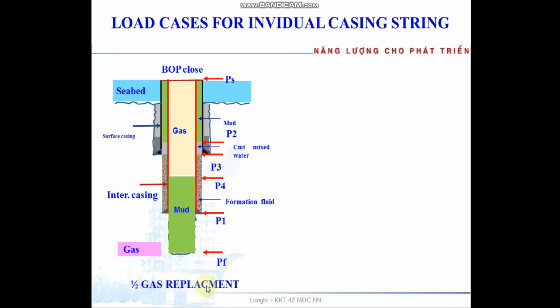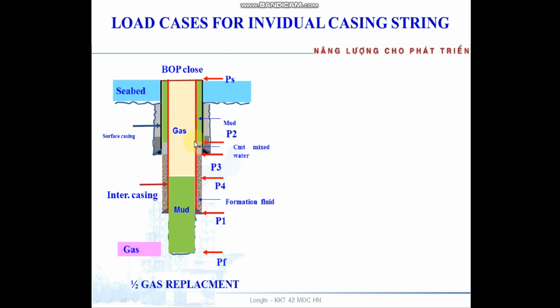Got 1.5 gas replacement. This is the gas reservoir in the lake section with gas cage, and we close the BOP and have 1.5 gas inside the casing. So on the casing, the internal pressure profile includes the gas column and mud column.